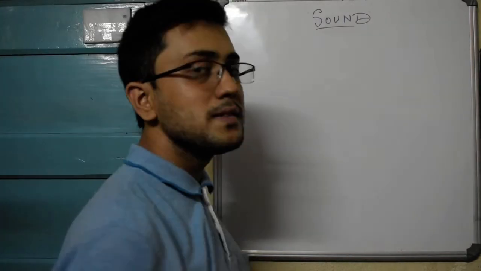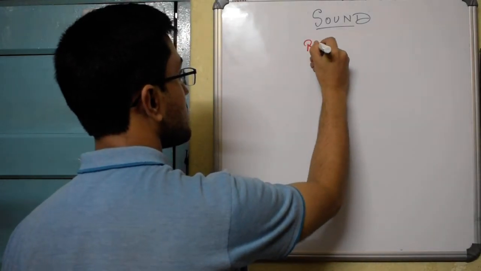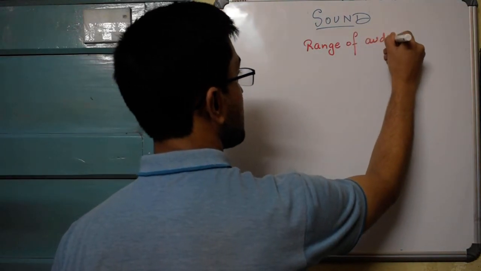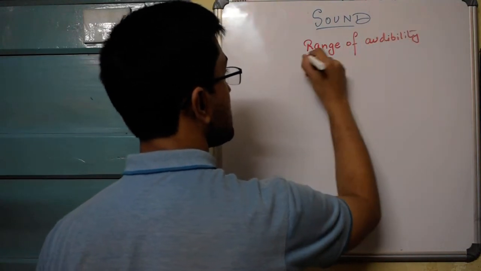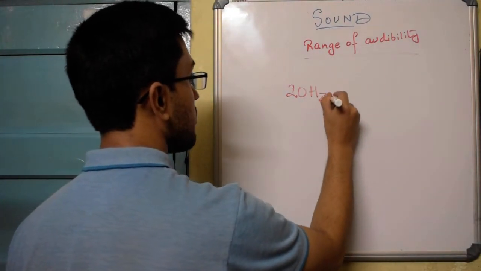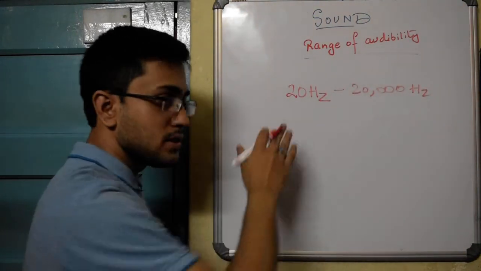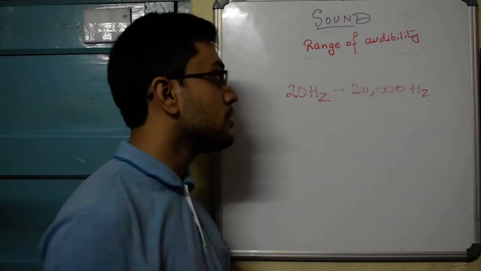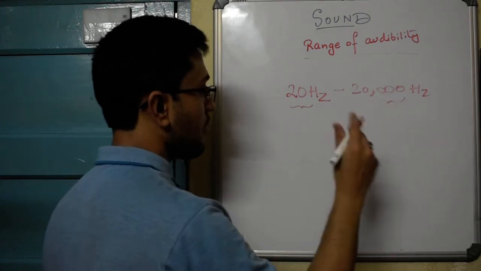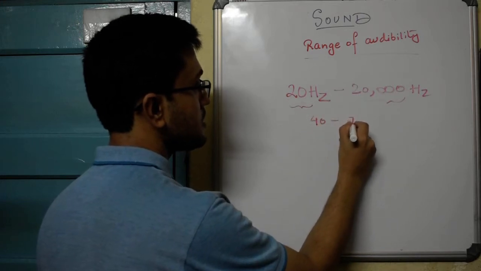Now, can we human beings hear sounds of all frequencies? Well, no. We have something which is known as the range of audibility. We can only hear sounds which lie in a certain frequency range. We can hear sounds which lie between 20 Hz to 20,000 Hz. But let me say this is just a theoretical limit. Most of us cannot hear sounds which are such low in frequency and such high in frequency. Our audibility range generally lies somewhere between 40 to 7,000 Hz.